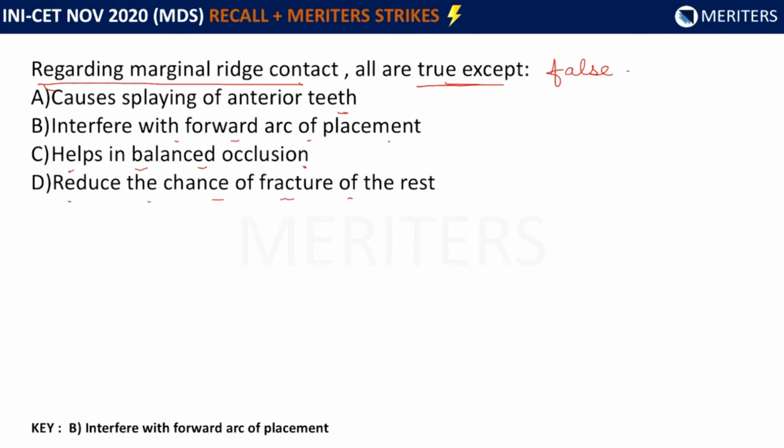So now let us try to understand what the question is. So now suppose if this is a molar and this is the edentulous space, and suppose you are creating a rest seat over here, okay. So in this, if there is an adjacent tooth present, then they're asking us what is the configuration of this, like what is going to happen because of this marginal ridge preparation.